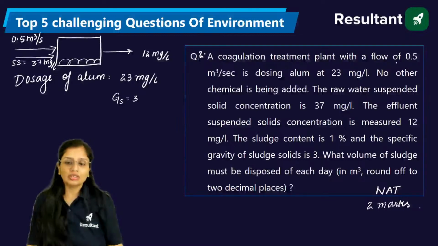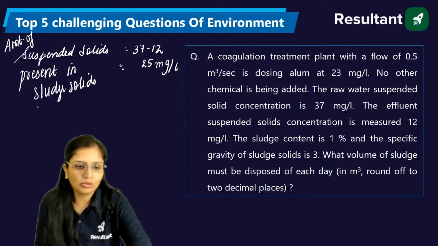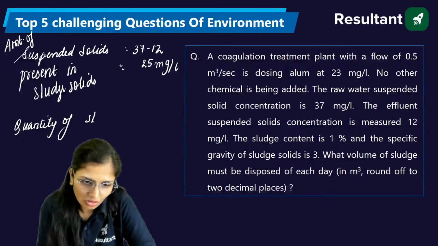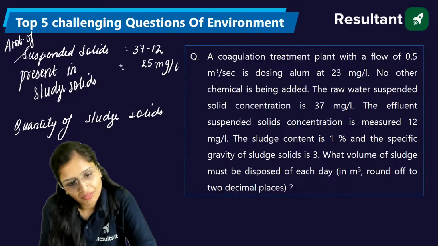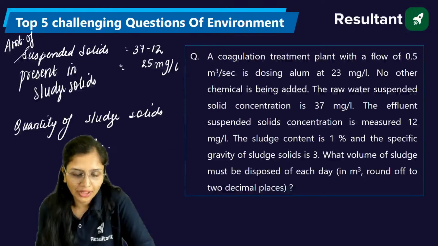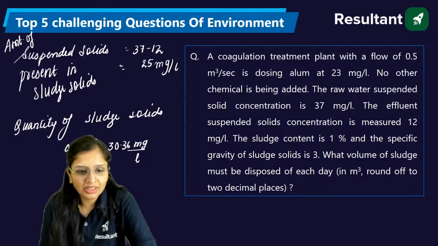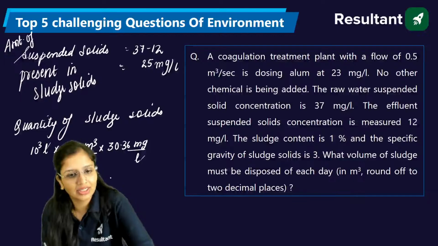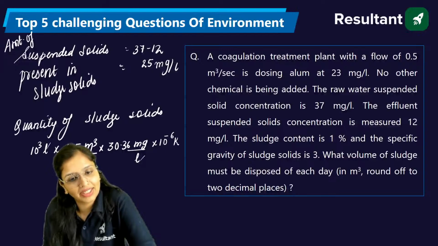How much flow has been given to us? 0.5 meter cube per second. So the quantity of sludge solids will be 0.5 meter cube per second and 30.36 mg per liter. Firstly, convert meter cube into liters, so I'm writing 10 raised to power 3 liters, so that liters and liters cancel out. Convert mg into kg, so 10 raised to power minus 6 kg.